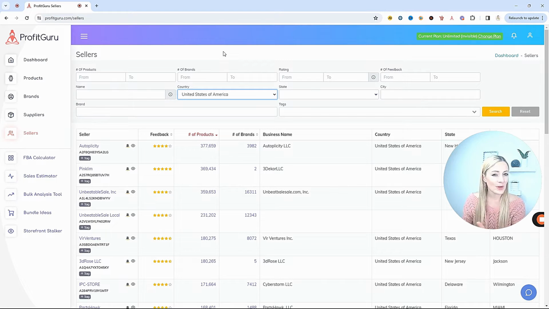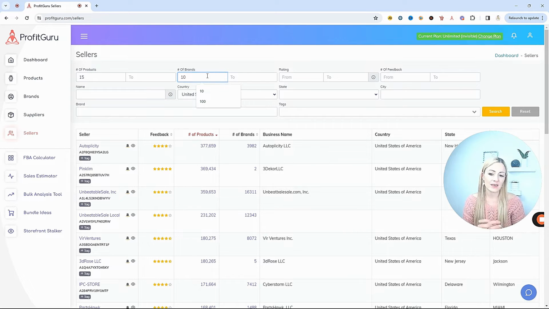So if you're just doing arbitrage and you can't compete with those wholesale sellers, then we can limit the number of feedback so that we're just seeing sellers who are comparable to us and we can just copy what they're doing. For number of products, I'm going to set this to a minimum of 15, just to make sure that this is a seller who has enough active listings and clearly that's showing me that they know what they're doing. For number of brands, I'm going to set that maybe somewhere around the 10 mark.